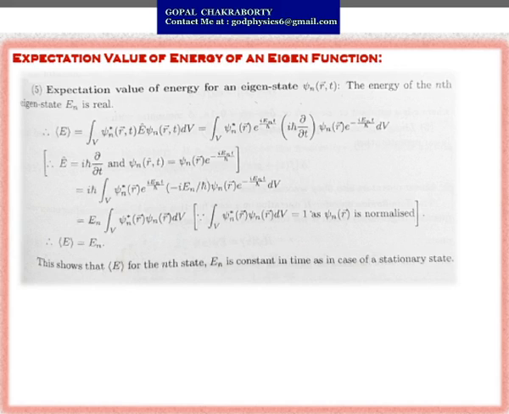So the exponential part will actually make it 1. So ultimately you will get En integration over v psi star psi dv.